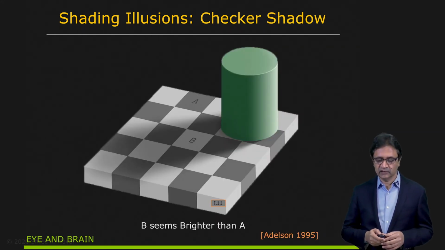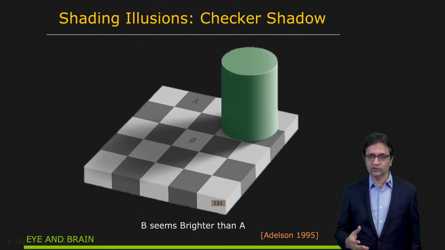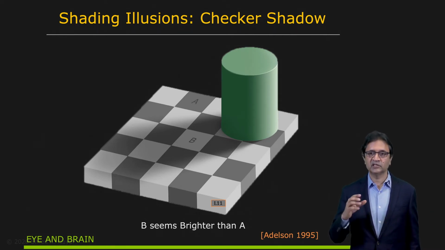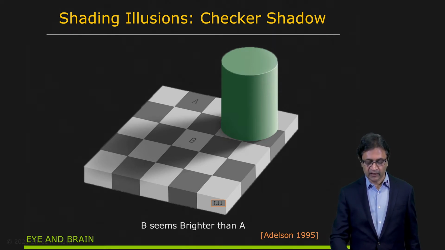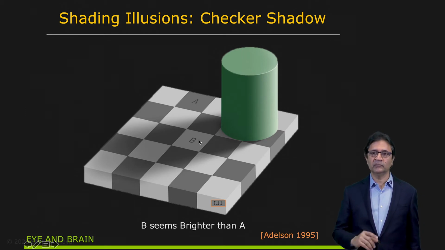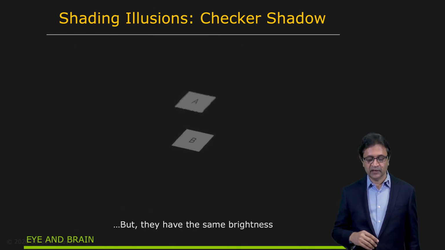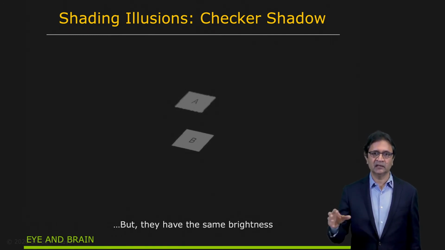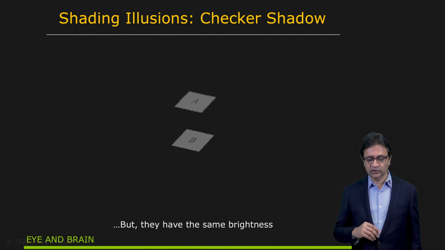And then there's this other thing that's related to shading. This is an illusion we talked about earlier, which is the checker shadow illusion due to Adelson. So in this case, you're looking at two patches, A and B here. And we can all agree that patch A appears to be made of darker material than patch B. However, if I show you only patch A and patch B, that is, I hide the rest of the scene, you find that patch A and patch B have exactly the same brightness. So what's going on here?